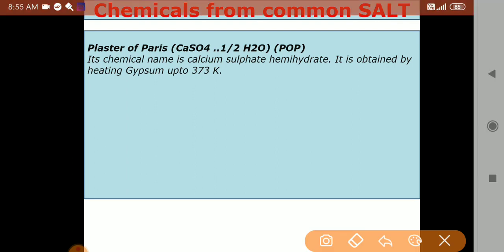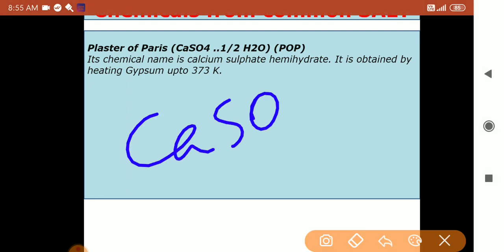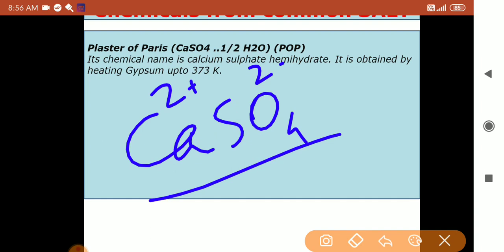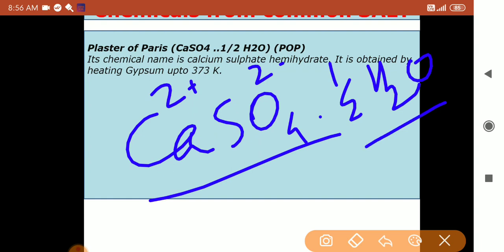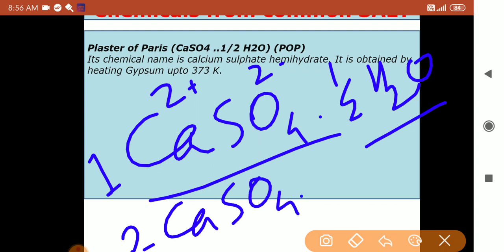Its formula is calcium sulfate hemihydrate. Calcium sulfate, this is Ca2+ and this is SO4 2-, so calcium sulfate is a common compound, but it has half H2O in it. Half H2O means one molecule of calcium sulfate having half H2O, but in practice that doesn't happen. So we can say 2 CaSO4 can occupy one H2O molecule.